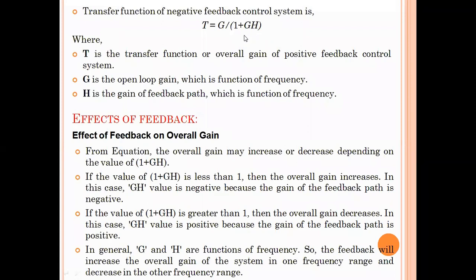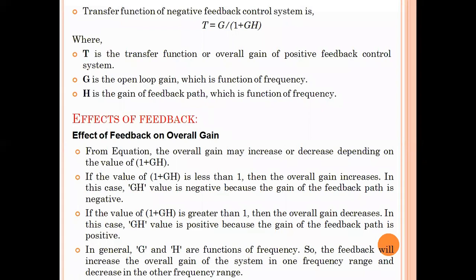And if 1 plus GH is less than 1, in the denominator, the denominator is less, then the value will be more. That means T, the transfer function value, will be high, which means the overall gain will get increased.